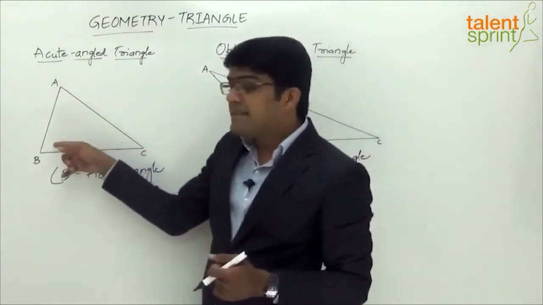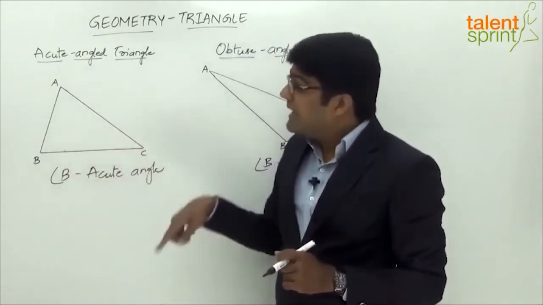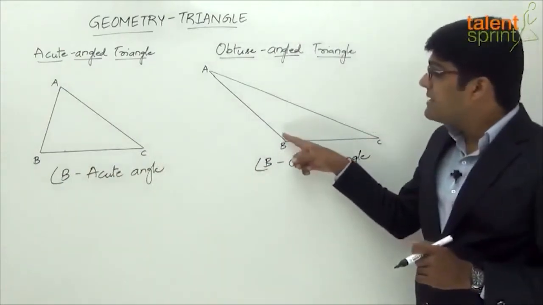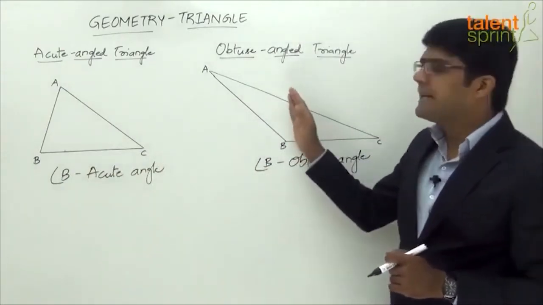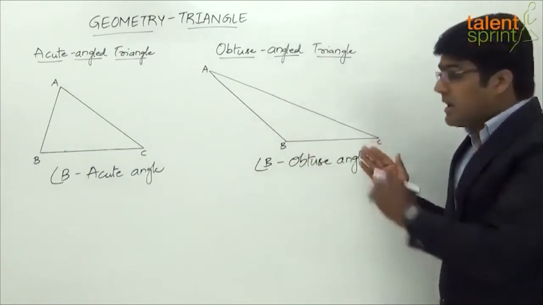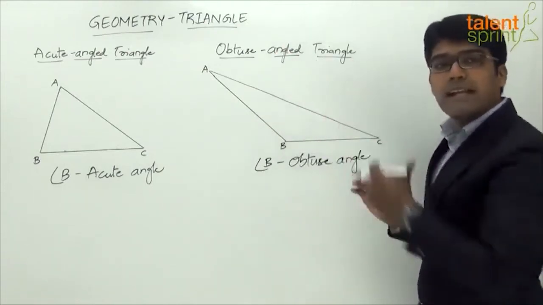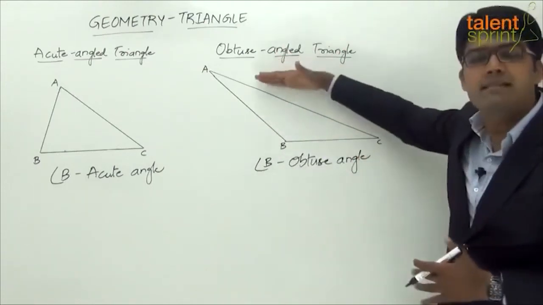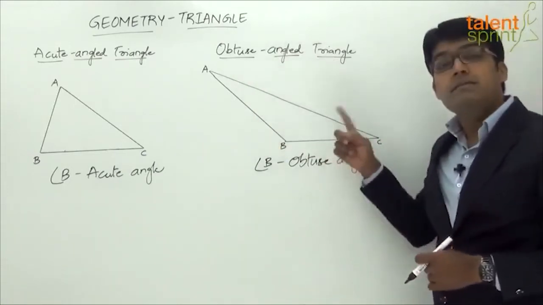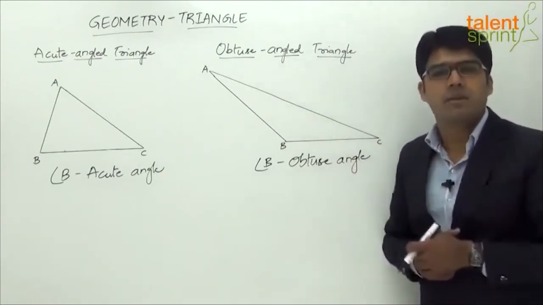But here the angle is less than 90 degrees, which means AC square should be less than AB square plus BC square. Likewise in this case, the angle B is greater than 90 degrees. If it is exactly 90 degrees, what do we get? AC square equals AB square plus BC square. But since the angle here is more than 90, the side also will be greater than what we have in a right angle triangle. Right? In a right angle triangle, AC square can be expressed as AB square plus BC square. But here it will be AB square plus BC square plus a little more than that. Right? It should be more than AB square plus BC square.